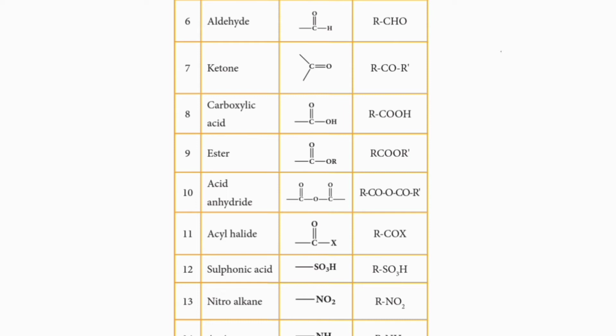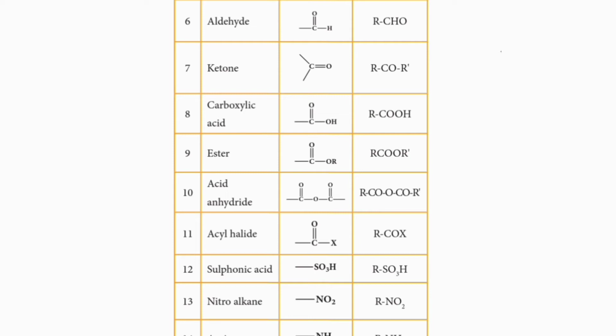Then classes 9, 10, 11 are the carboxylic acid derivatives. What are they? Esters, acid anhydrides, acyl halides. 9th one, ester. What is the functional group for ester?